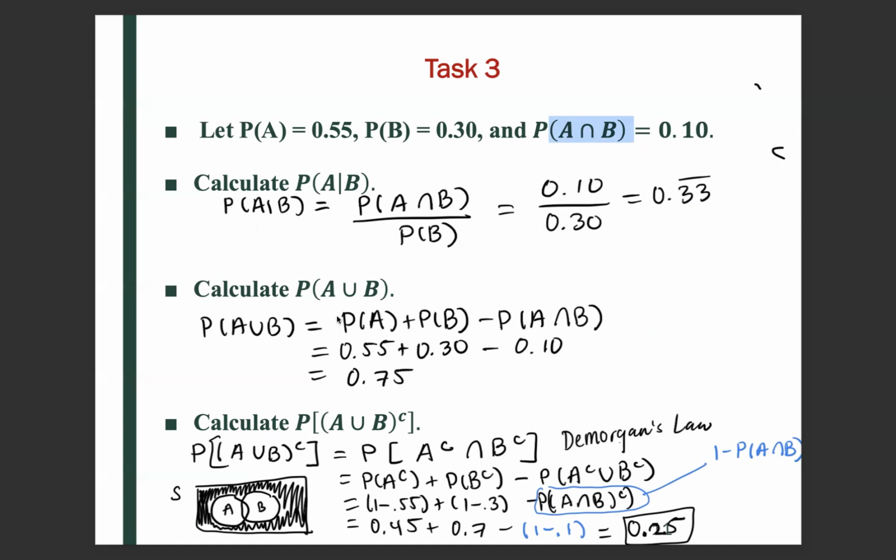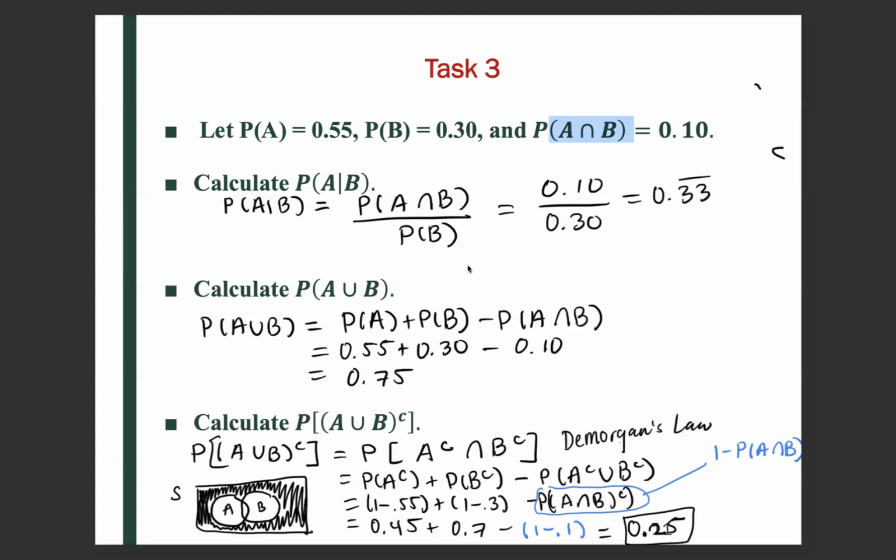Another equation that you were taught in class is that the probability of A union B equals the probability of A plus the probability of B minus the probability of A intersect B. If we didn't subtract the intersection, we would be double counting it.